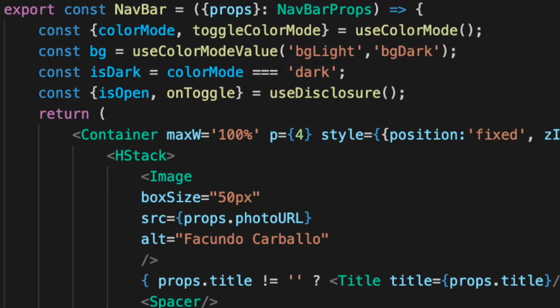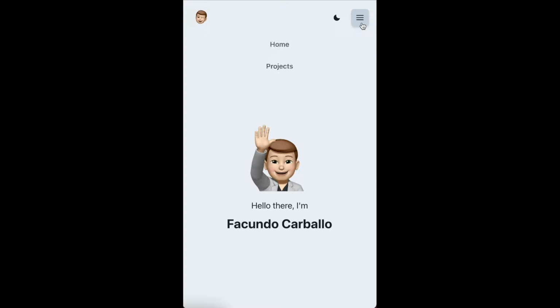Also, we will need a boolean variable that indicates when the website is on dark mode. And finally, we will use another Chakra UI hook called useDisclosure. This hook will return a boolean variable that indicates if the navbar is open or not. This is for the mobile design only.